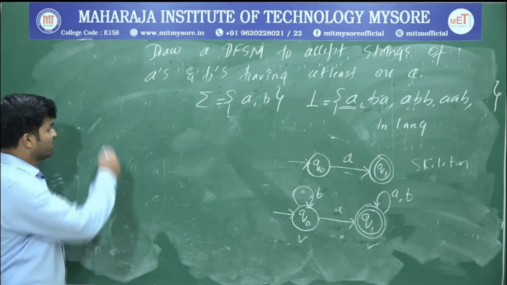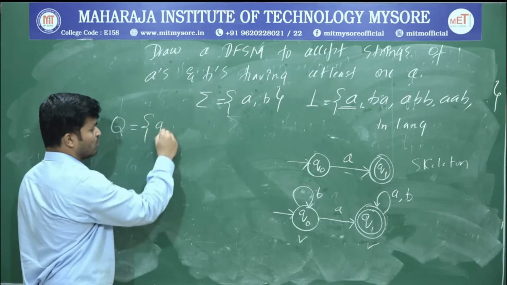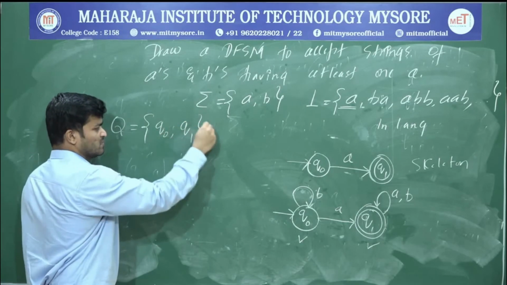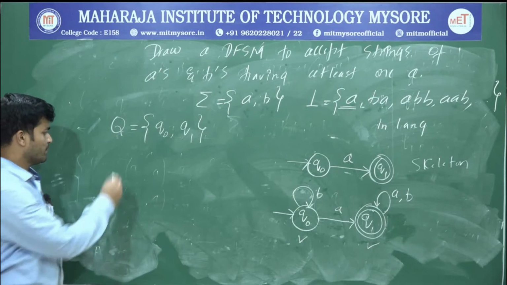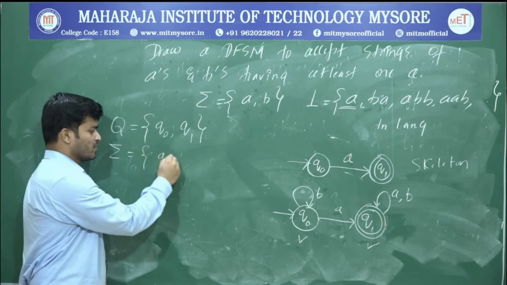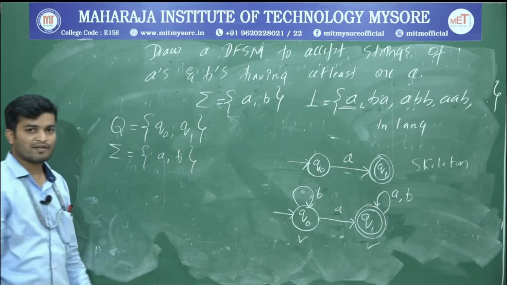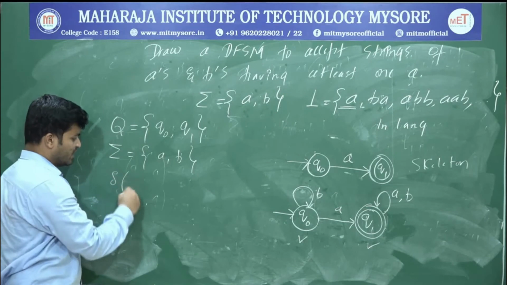Okay. Now what is your Q here? Q is Q0 comma Q1, and what's the next tuple? Sigma. What is sigma? Sigma is A comma B. And what about the transition function? Delta.